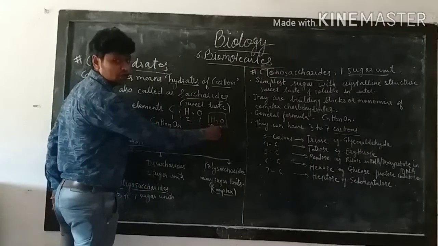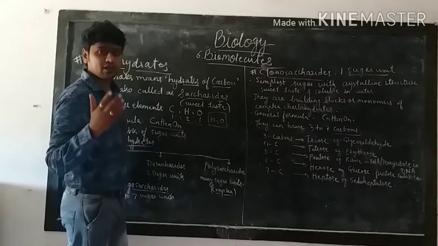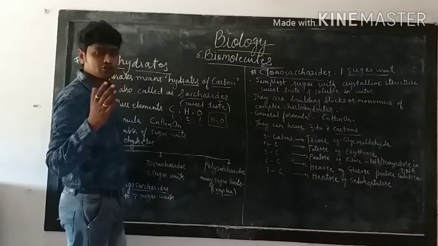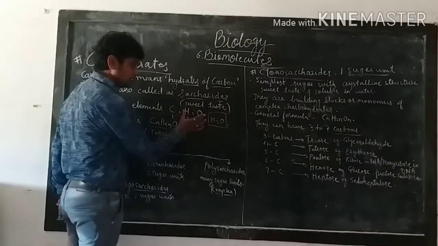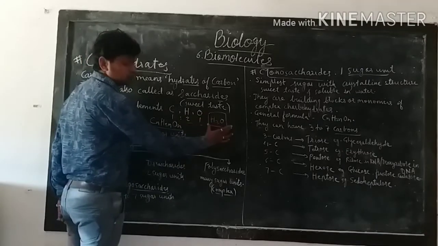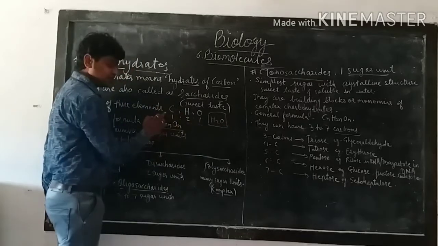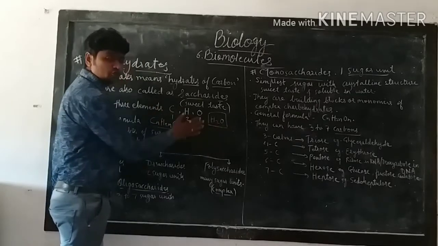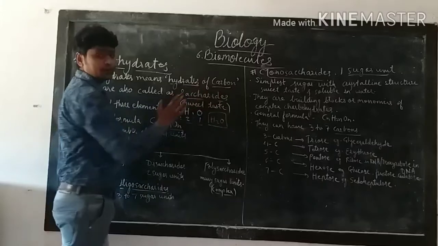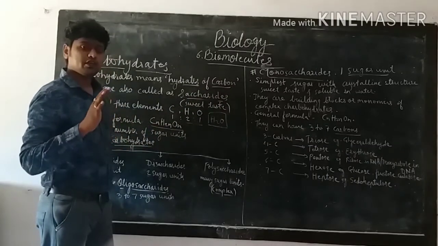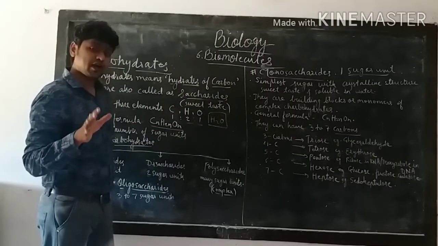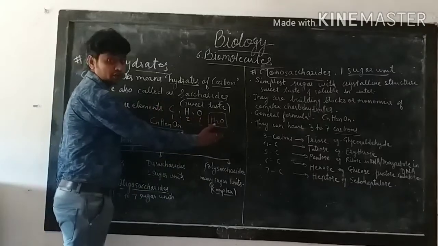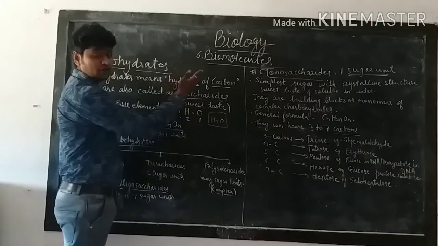That is H2O, like in water. So in carbohydrates there is carbon and water, so they are called hydrates of carbon. Why do we call carbohydrates hydrates of carbon? Because they have carbon plus water.